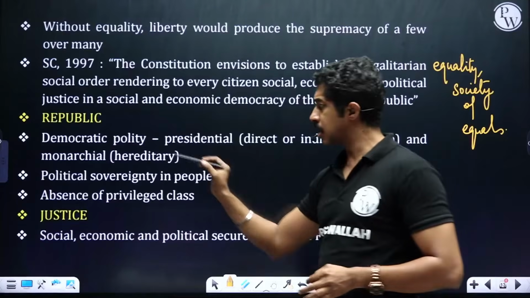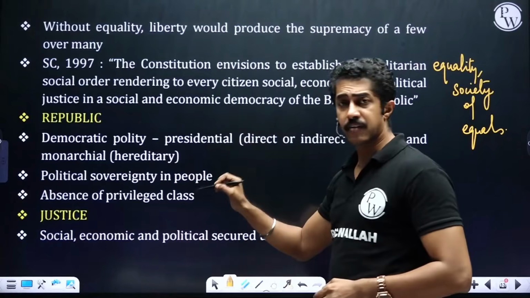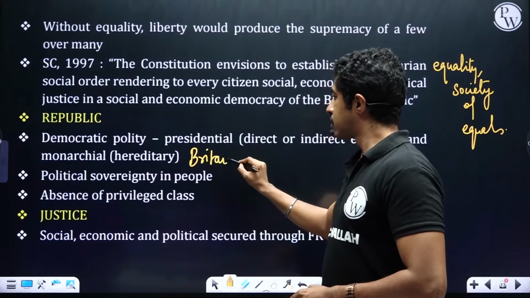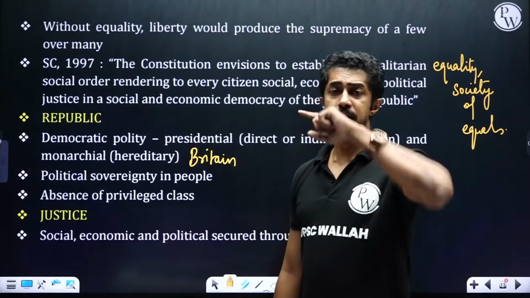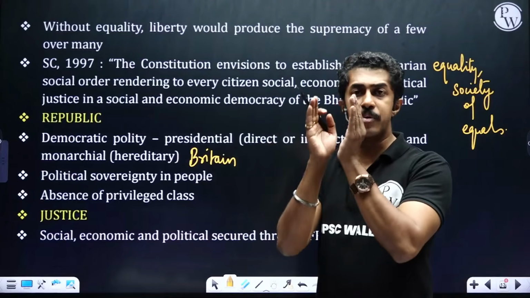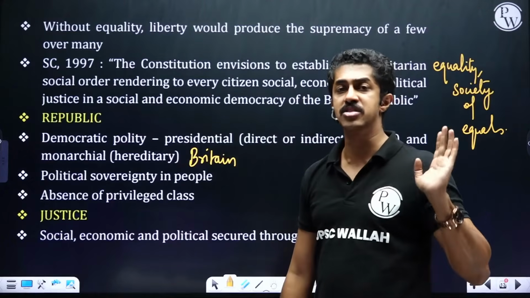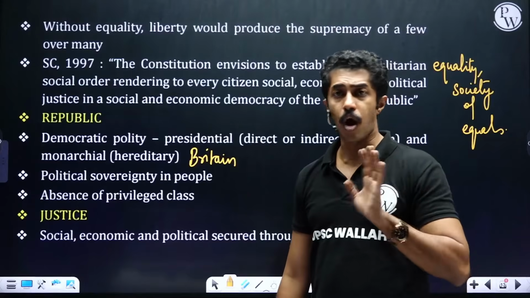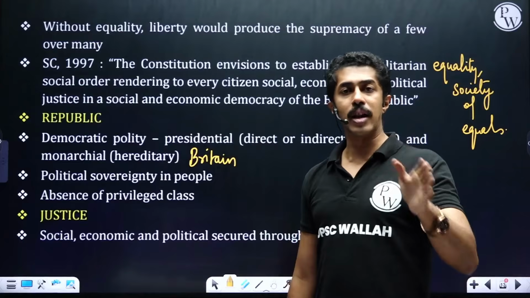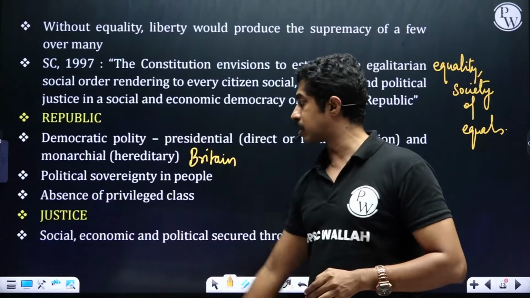Two types are there. Presidential is what we find in our country. Monarchical is found in Britain, where the head of the state is basically what? The king or the queen. It is only from the British royal family can become the head of the state. Nobody else can become, not a common man. In India, that is not the case. Any common man through election can end up becoming the president of India.